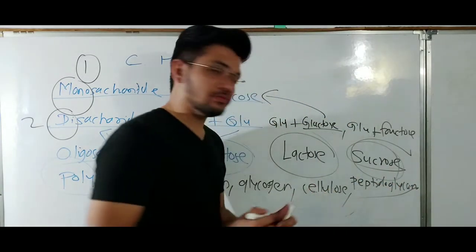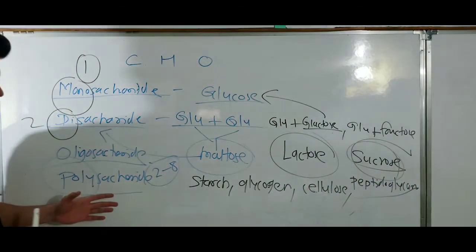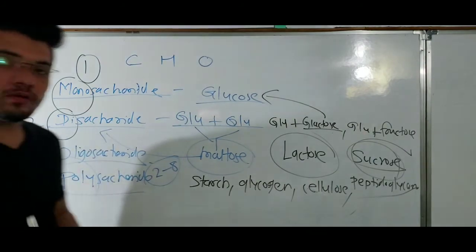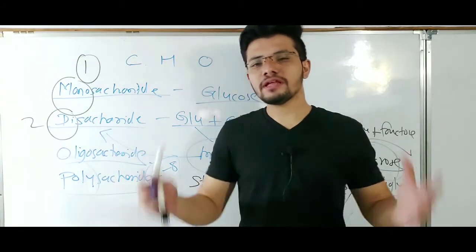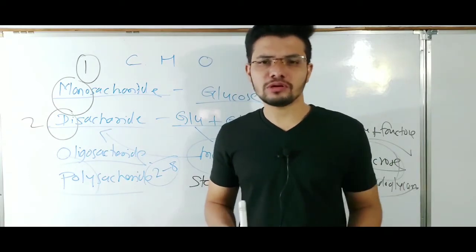These are polysaccharides which are made up of so many sugar molecules, like thousands of sugar molecules.